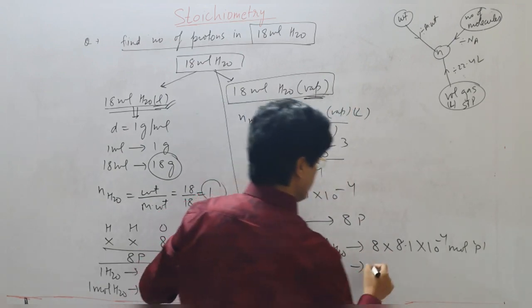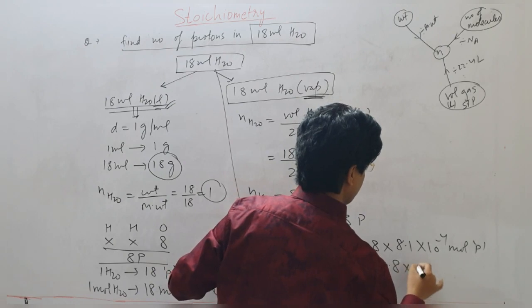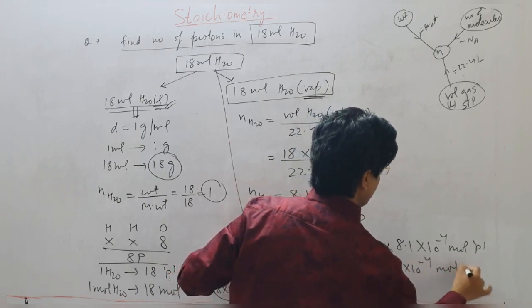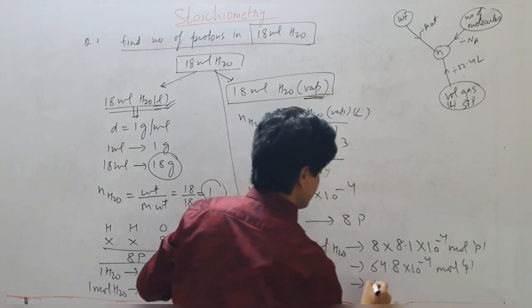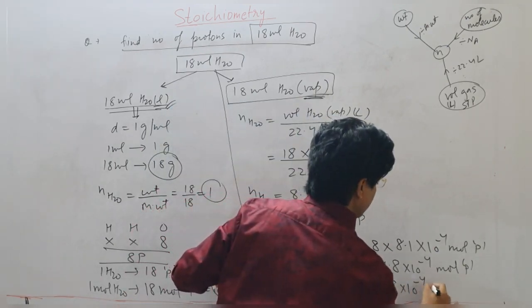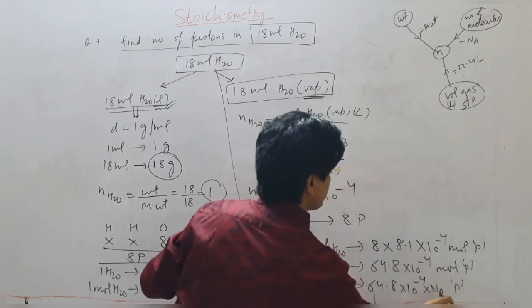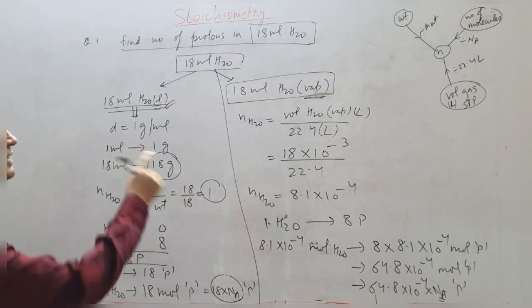That will be equal to 64.8 into 10 to the power of minus 4 mole of protons, or you can say 64.8 into 10 to the power of minus 4 into Na number of protons, Na being Avogadro's number.